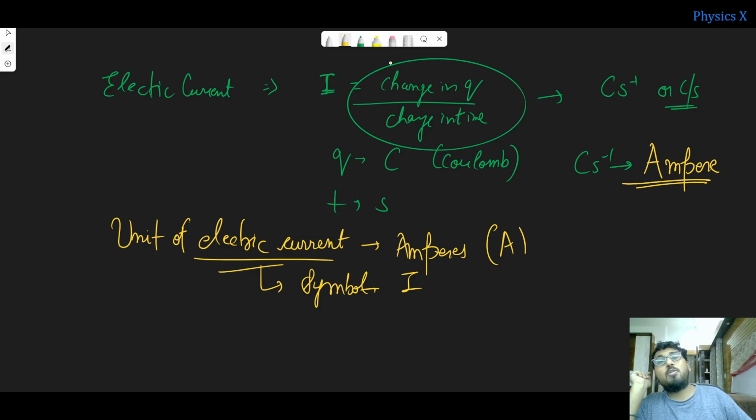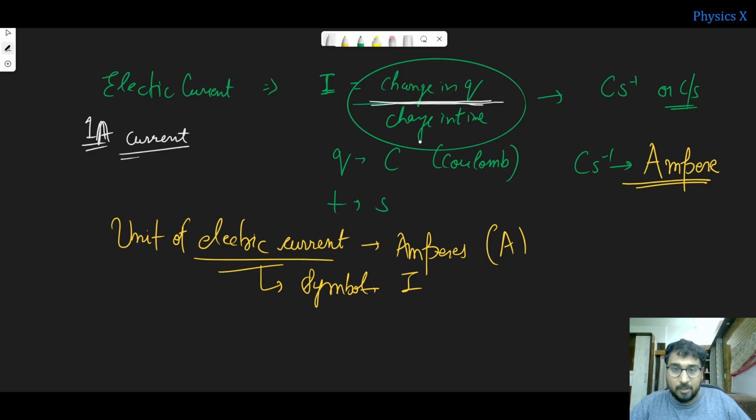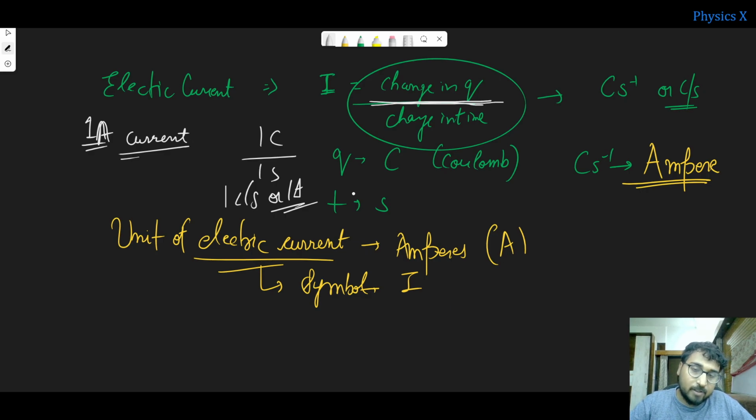And what will you now call 1 ampere current? Because in exams, questions are asked like this: define 1 ampere current. So it is when 1 coulomb of charge passes through a given cross section in unit time, that is 1 coulomb in 1 second, is called 1 coulomb per second, or 1 ampere. So this is nothing but your electric current.